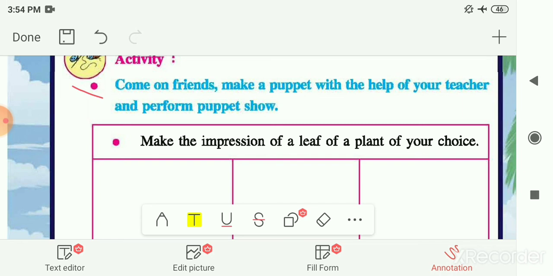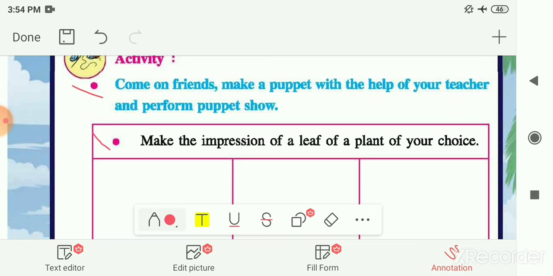Now the next activity given to you is to make an impression of a leaf of a plant of your choice. You have to take a leaf of your choice, of a plant of your choice, and then you have to make the impression of this leaf. Here the 3 columns are given to you, so here you have to make it, and you can use the pencil as well as you can do this with the colors also. So now let me see some impressions of the leaf.